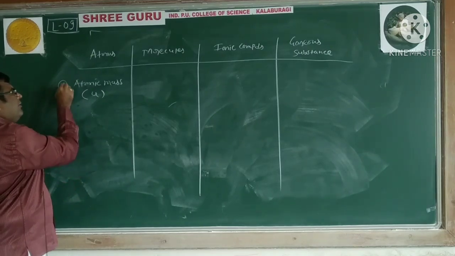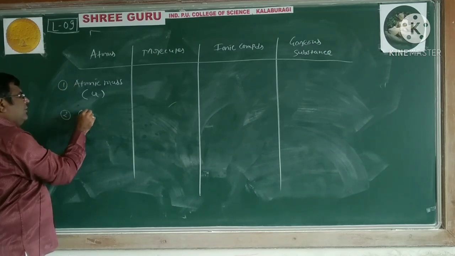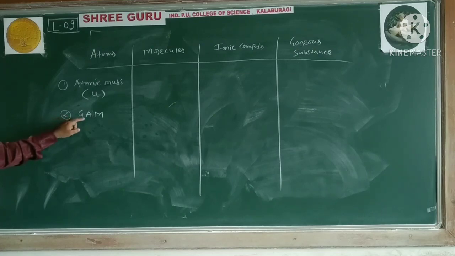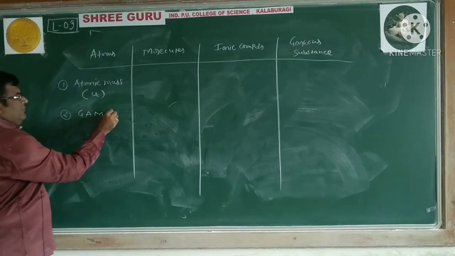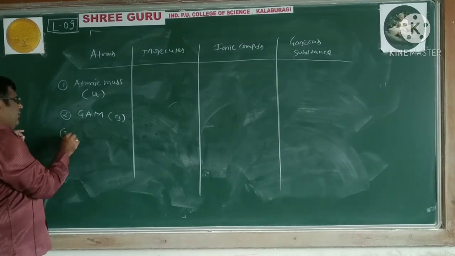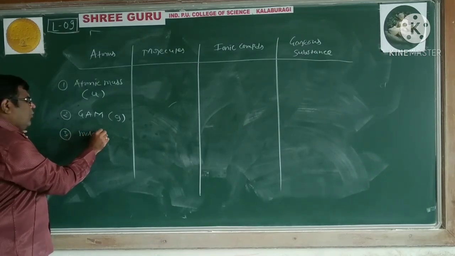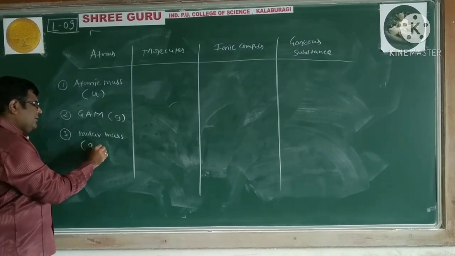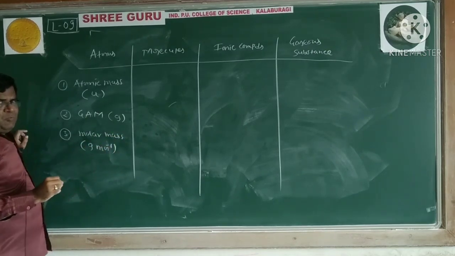Then we have gram atomic mass, isn't it? Atomic mass expressed in gram, unit is gram. Then we have molar mass, and the unit is gram per mole.